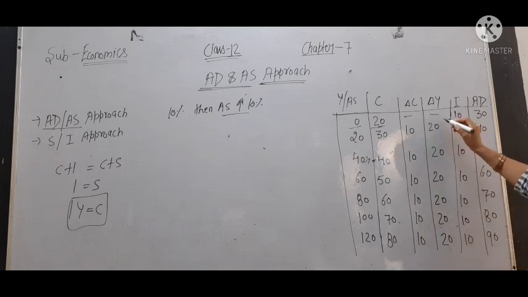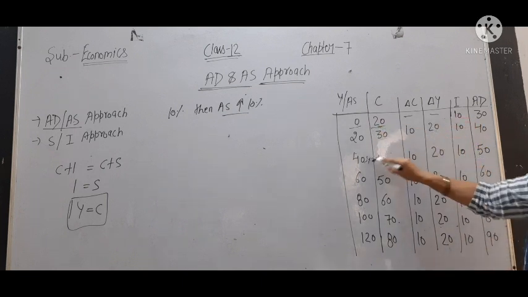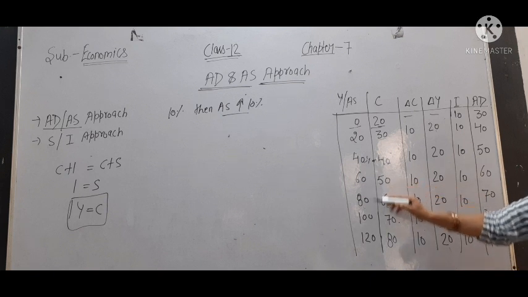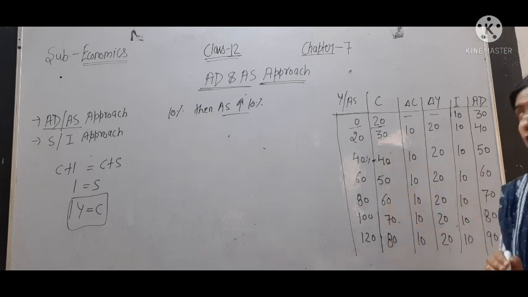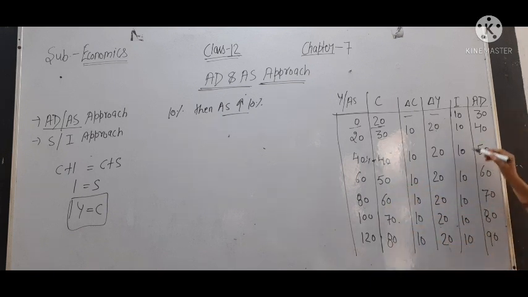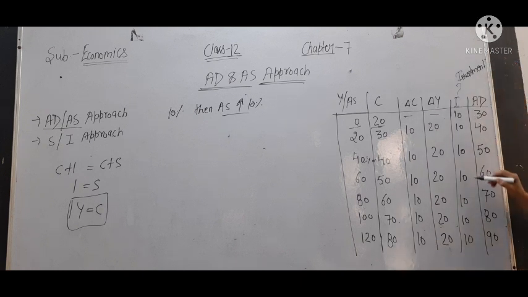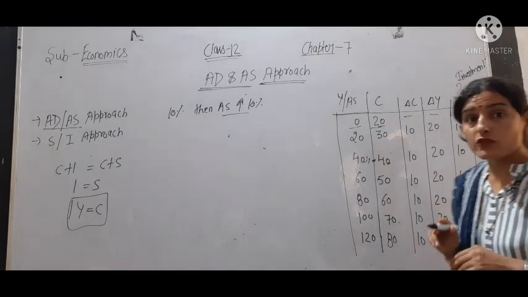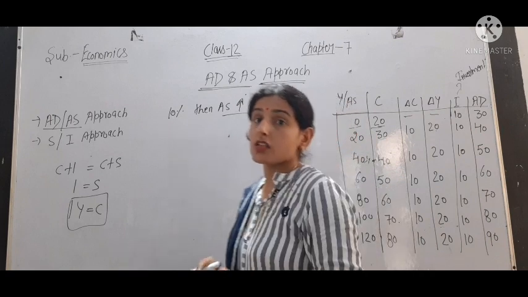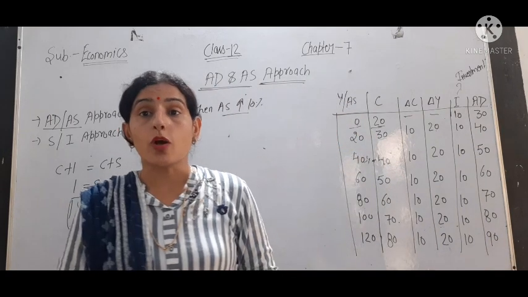Then change in Y, we have 20, then 20, 20. So there is also a constant change in Y. Then we have I, which means investment. Investment is 10 in the economy. Why is it 10? This is called autonomous investment.